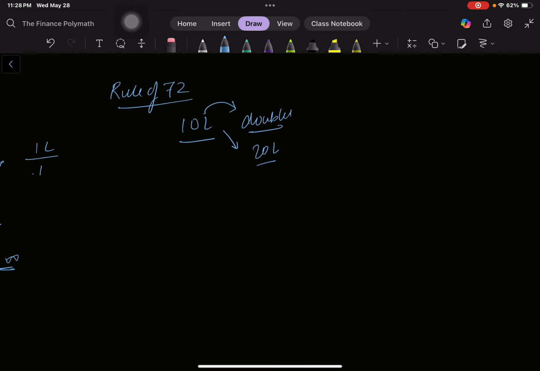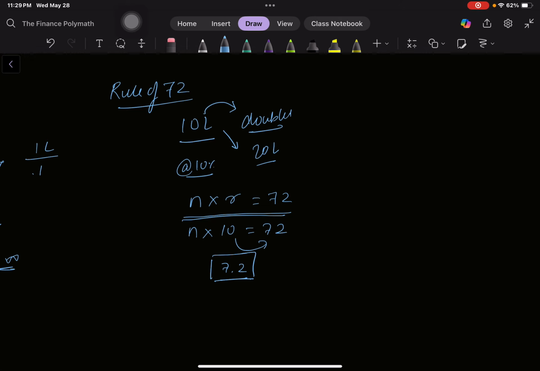Now let's say your rate of interest is 10%. The rule goes, if the number of years multiplied by the rate of interest is equal to 72, your money would double. So here we have 10 and this is 72, and this is n. We don't know the number of years, so we'll divide, and the answer is 7.2. So this rule says that after 7.2 years, if you are investing at 10% compounding,